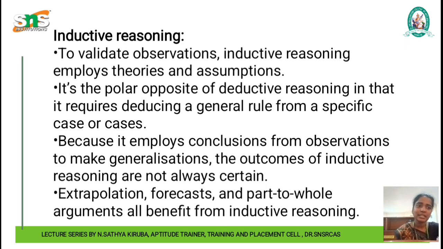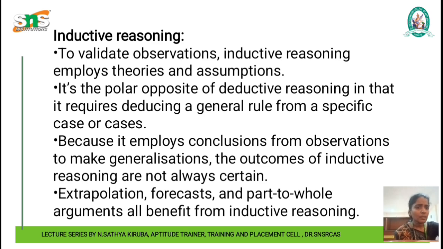Then only we can take the data as valid information, because it draws a conclusion from observation to make a generalization. It comes out that inductive reasoning is not always certain. Inductive reasoning cannot give a conclusion that is certain, that is very true or not. So extrapolation, forecast, and part to whole arguments all benefit from inductive reasoning.